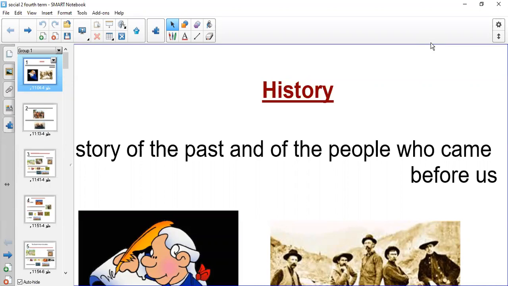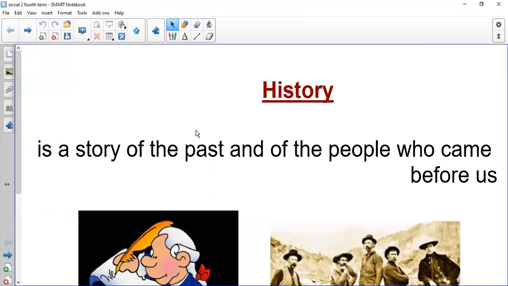We studied before, history is a story of the past and the people who came before us. So you can learn about our history from your grandma, grandpa, from your parents, or from watching TVs, or from reading books. So, what is history? History is a story from the past and the people who came before us, because we will learn about the first Americans and the people who lived a long time ago in America.